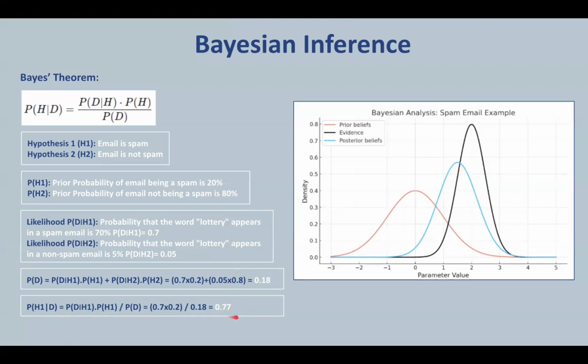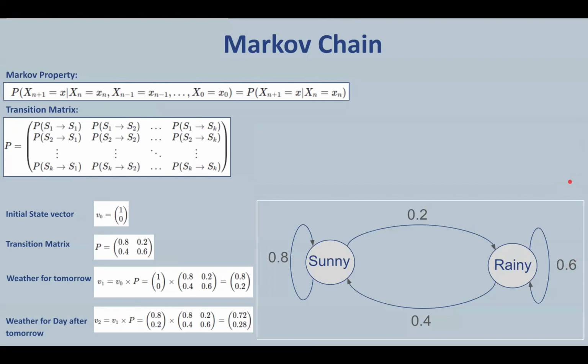So before seeing the word lottery, we believe that there was a 20% chance that any random email was spam. After seeing the word lottery, our updated belief now says that there is a 77% chance that the email is spam. This shows how Bayesian inference allows us to update our beliefs in light of new evidence, as we can see in this graph. Bayesian inference has wide applications in practical machine learning tasks such as spam detection, recommendation systems, and more. Now let's consider Markov chains.